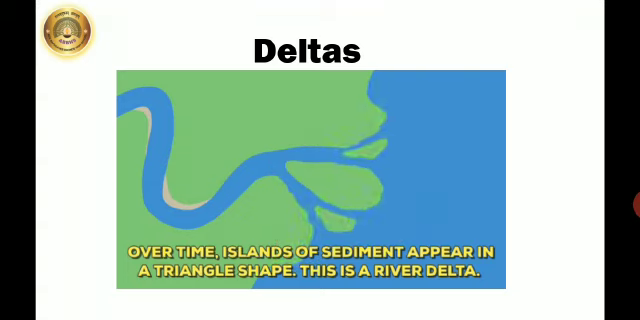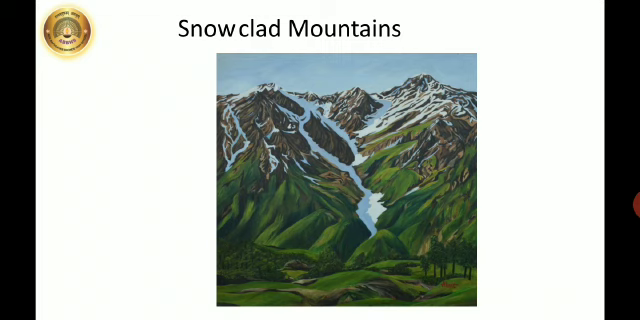Now, the deposited sediments form triangle-shaped landforms. Here you can see the triangular landforms. These landforms are known as deltas. Such deltas are formed at the mouth of river Ganga. This deltaic region is known as Sundarbans and is the largest delta of the world. So these were the landforms created by the erosional, transportational and depositional work of the rivers.